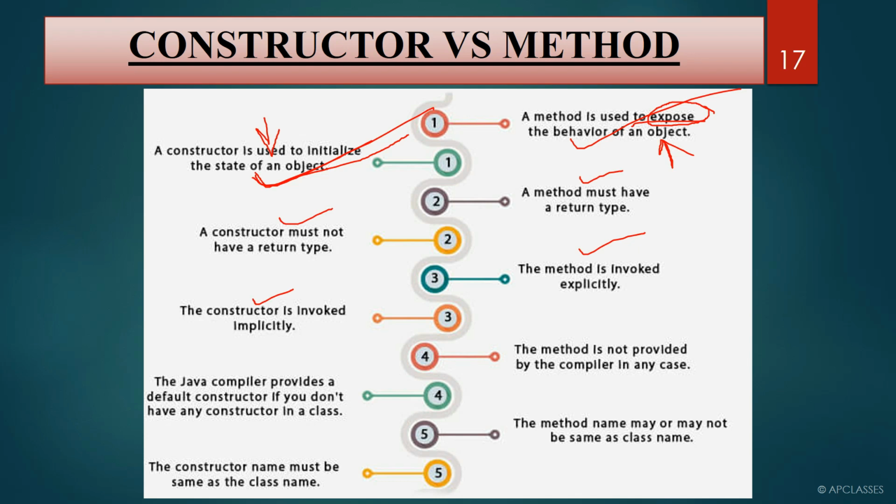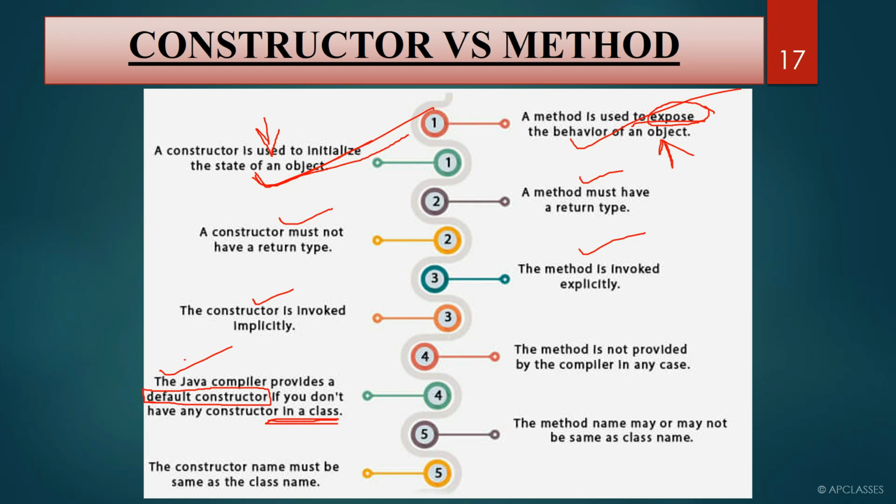The Java compiler provides a default constructor. So remember, if you do not write any constructor in a class, as I told you, Java will provide a default constructor. But apart from this, manually you can write a default constructor, you can write a parameterized constructor. It is up to you.